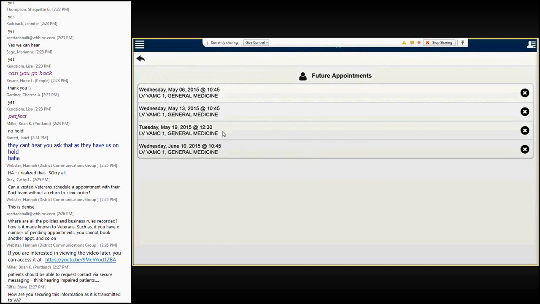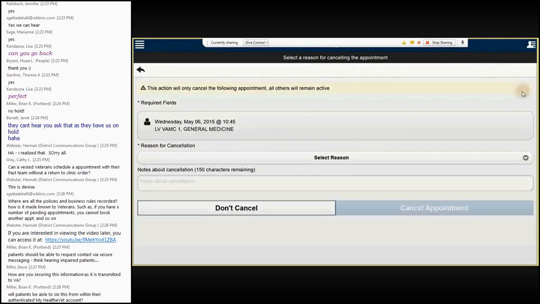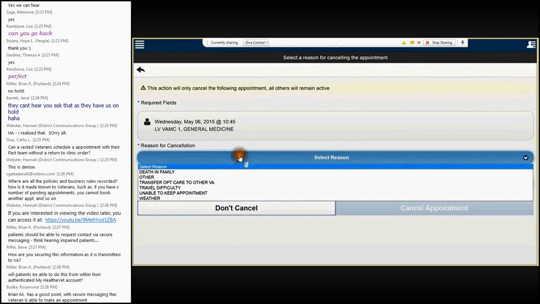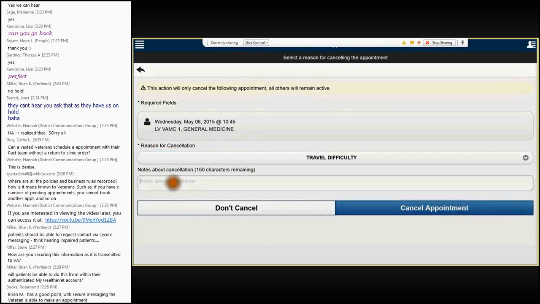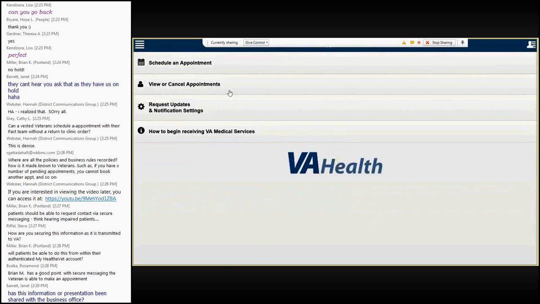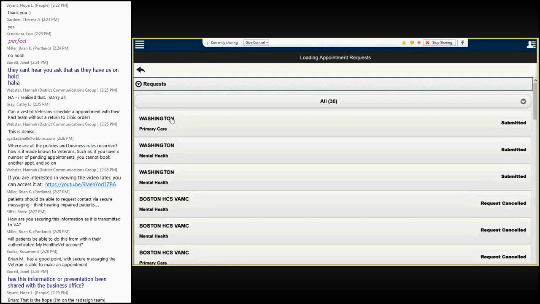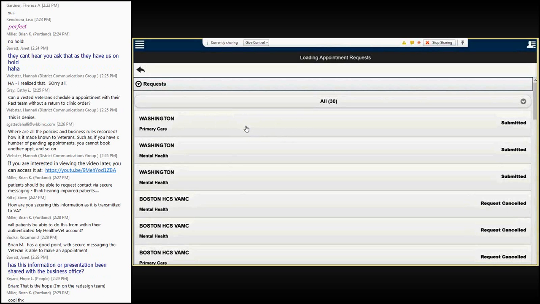For appointments that were made using the direct scheduling feature of the VAR app, users can select the X button associated with an appointment to cancel it. Users will need to select a reason for cancellation and can also enter any additional notes. The Request Updates and Notification Settings button allows veterans to review the status of their appointment request and choose whether they would like to receive status update notifications sent to their email address.